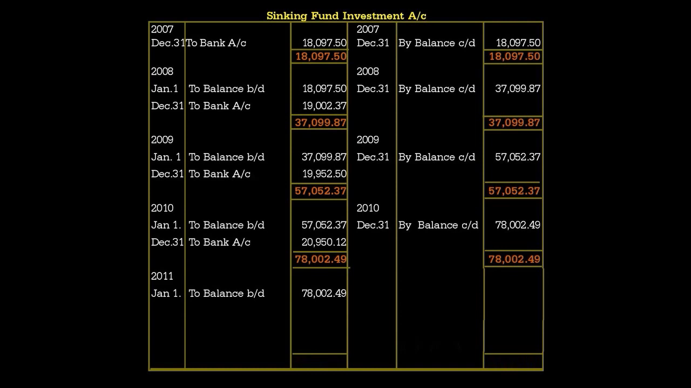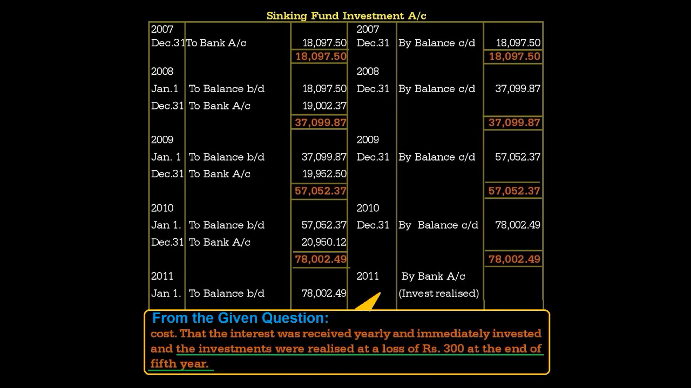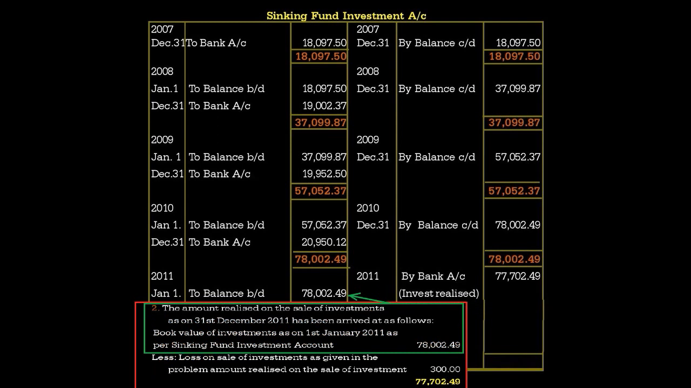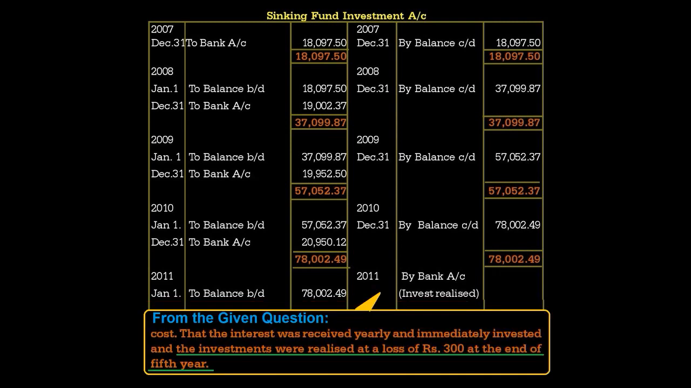Fifth year, you should be very careful. Fifth year balance brought down, debit side, 78,002.49. Now the fifth year investment is realized. Investment realized at a loss of 300 rupees, it is given in the problem. Investments were realized at a loss of 300 at the end of the fifth year. That means the balance brought down at the beginning of the fifth year, from that you have to minus 300 rupees. That is the amount we are going to get by